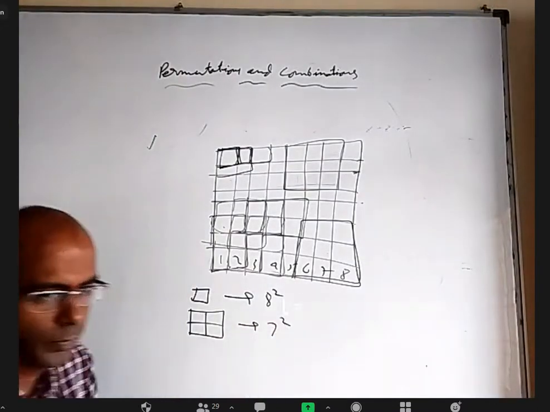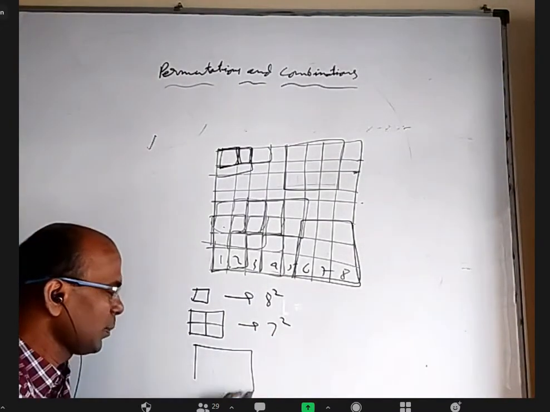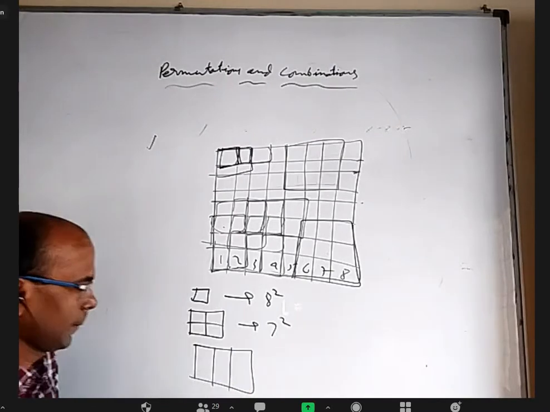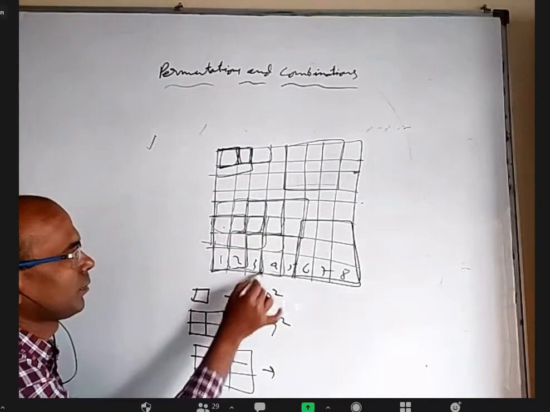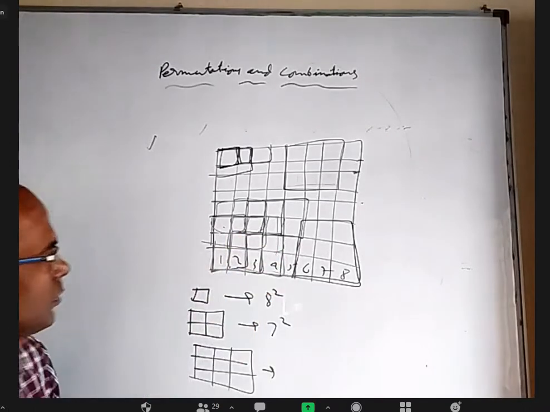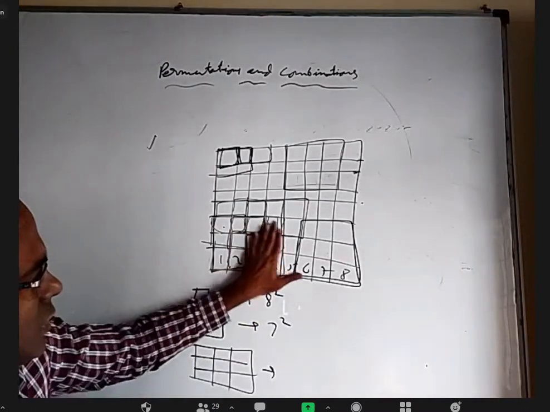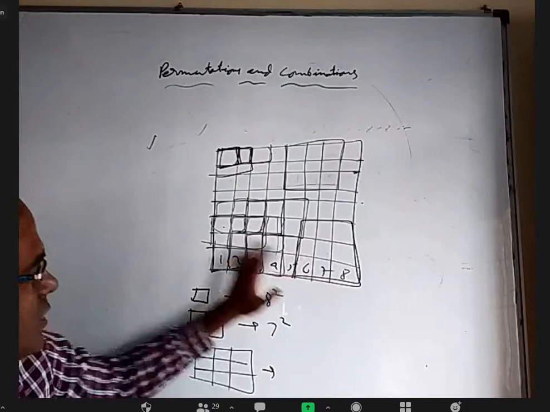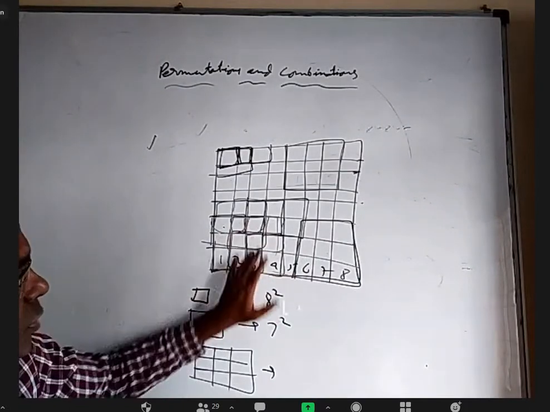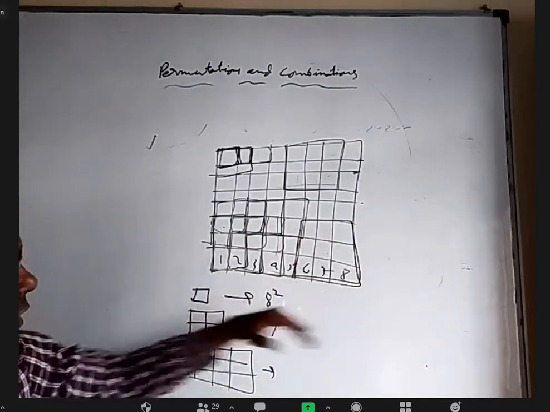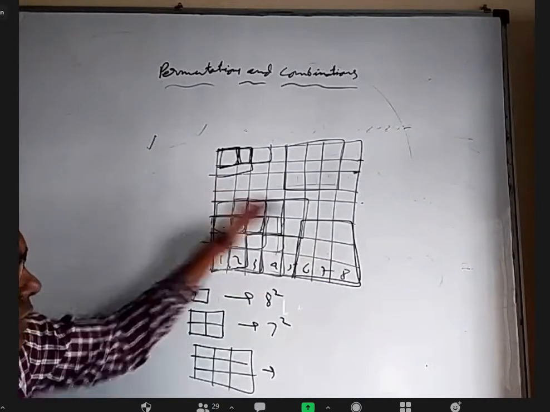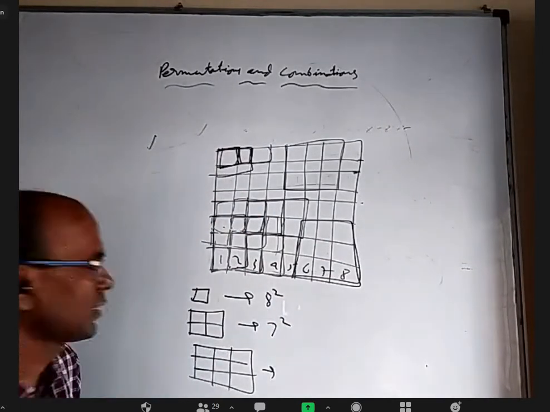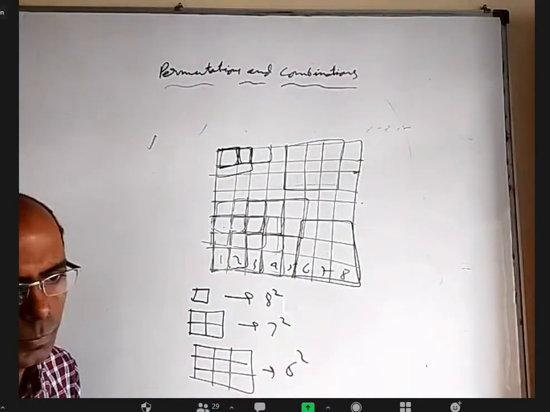If you take 3 by 3 size, this is 1, this is another 1, this is 1, this is 1. Last, you will get this, that is starting with 1 here, starting with 2 here, and finally starting with 6. You'll get 6 using these 3 rows. If you use the next 3 rows, you'll get another 6, and another 6. Finally, you'll get 6 like that. So 6 square will come.